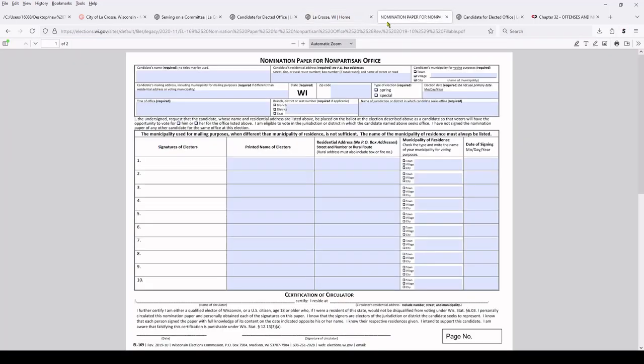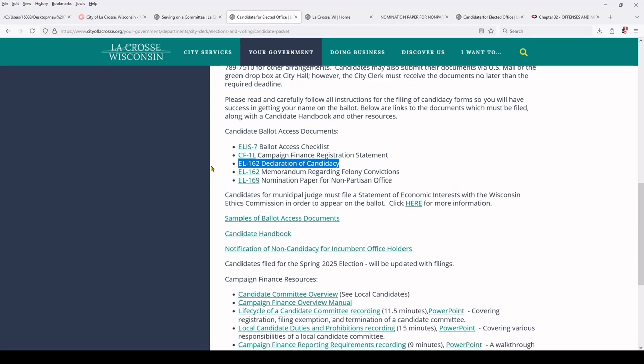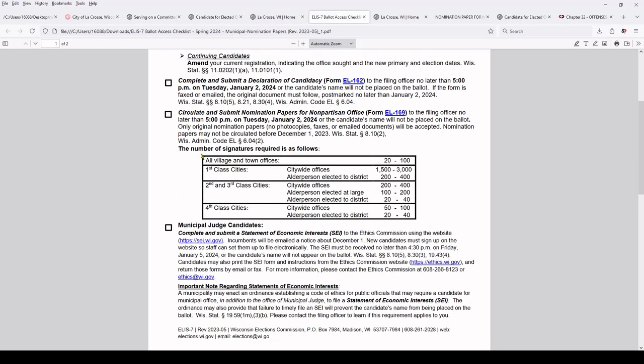Then you need to circulate nomination papers. This is a nomination form. This one's even fillable. You can put whatever you want here, and then you just print it a bunch of times. So usually you need, where is it? Well, somewhere in here. I think it was this one. Yeah, so this one says how many signatures you need to gather for which office.